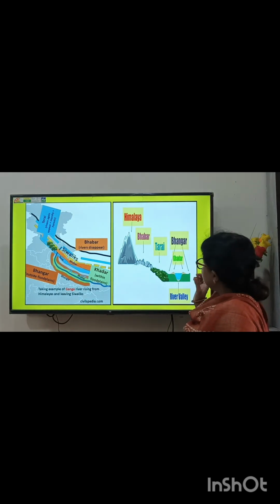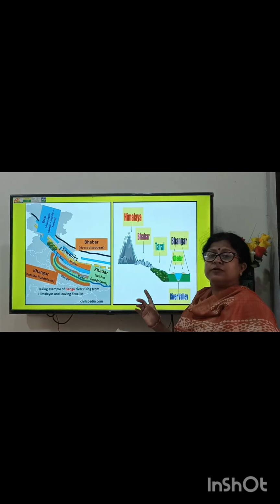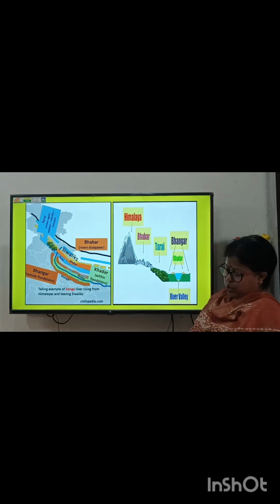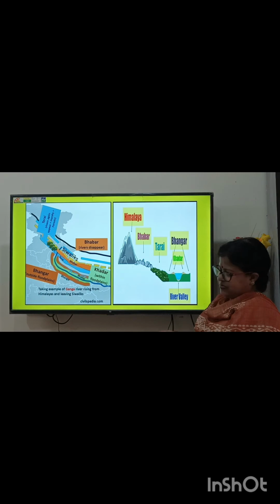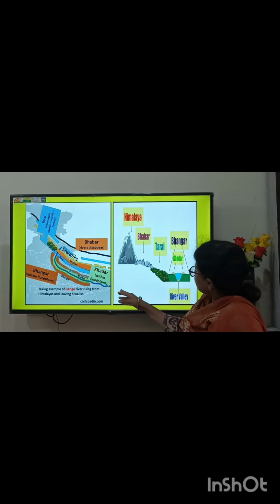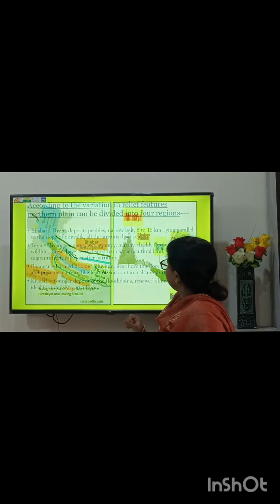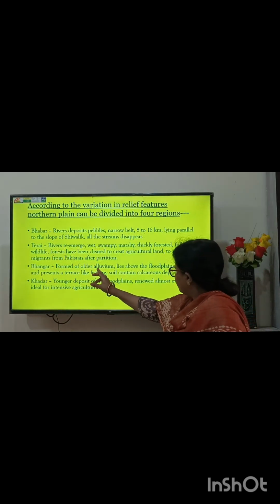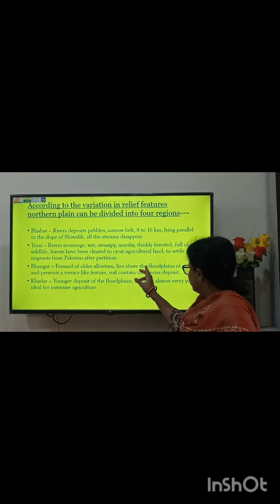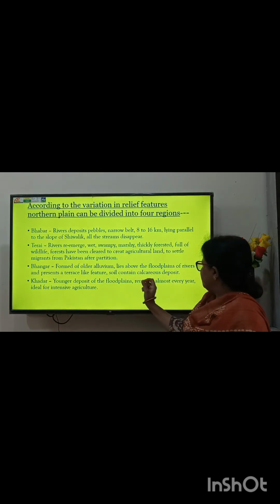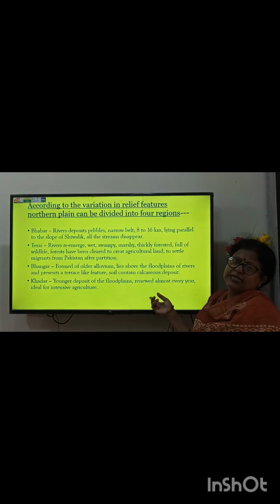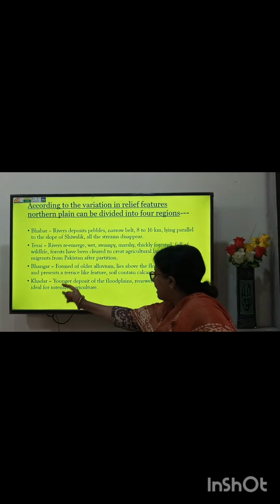The largest part of the northern plain is formed of older alluvium. Bhangar is also called older alluvium. See Bhangar, formed of older alluvium, lies above the floodplains of rivers, presents a terrace-like feature, and this soil contains calcareous, meaning conker, deposits.